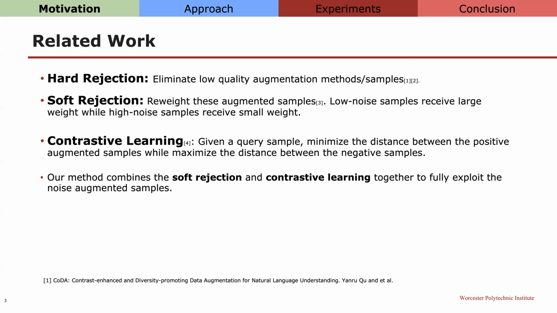To exploit the negative and positive settings, researchers tried contrastive learning. Given a query example, minimize the distance between the positive augmented samples while maximizing the distance between the negative samples. Our method combines two parts, soft rejection and contrastive learning, to fully exploit the noisy augmented samples.